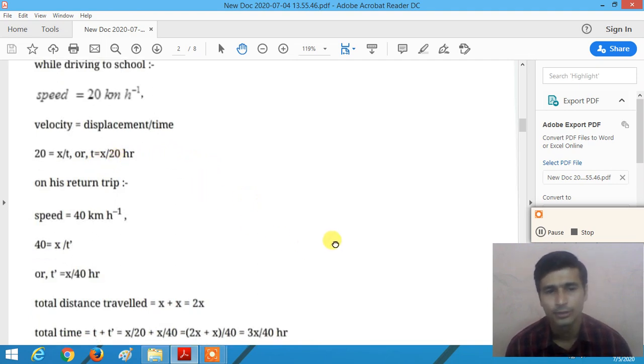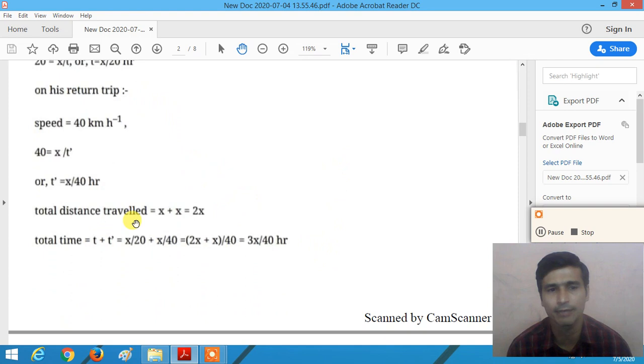So now the total distance traveled by Abdul is x plus x, that is 2x, right? And the total time taken is t plus t dash. So on the first trip, the time is x divided by 20, plus on the return trip, the time taken is x divided by 40.